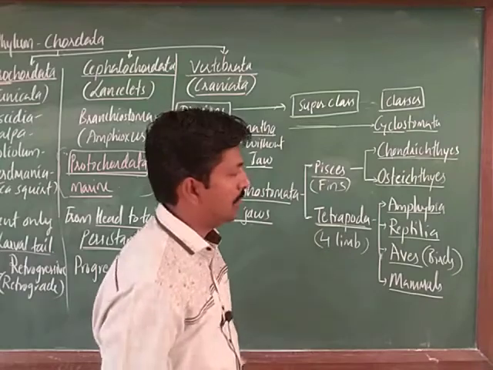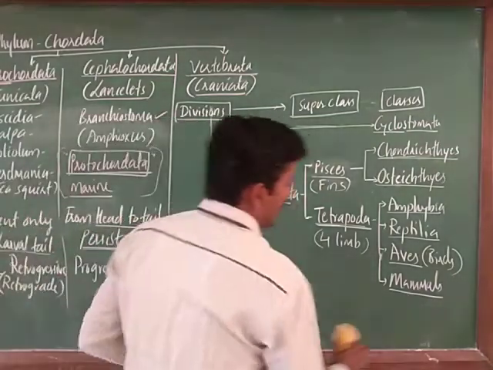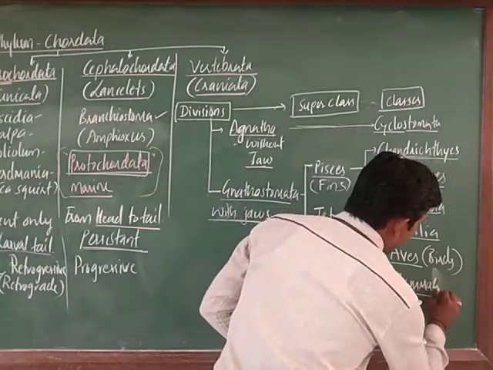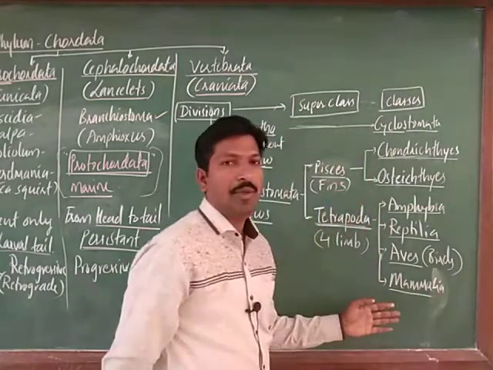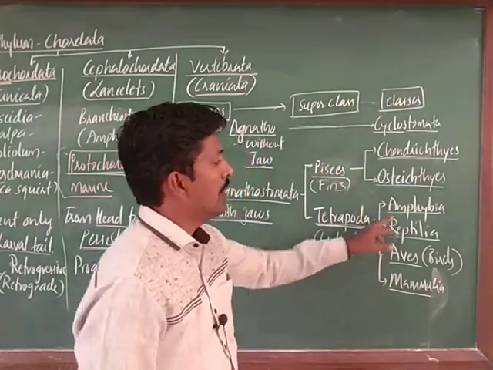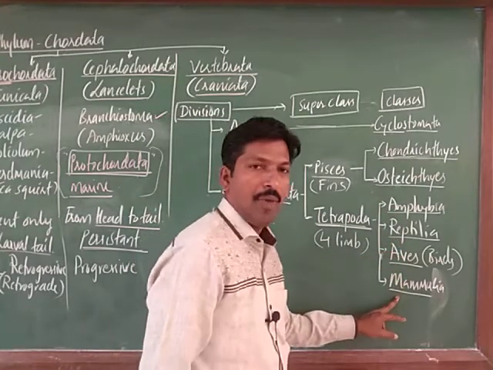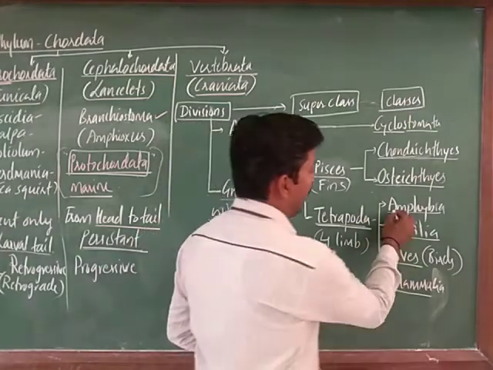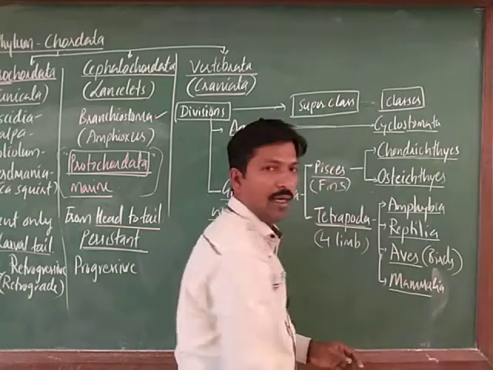The class name is actually mammalia, and commonly the members are called mammals, right. Amphibians, reptiles, aves or mammals, in this way the members are called, but the class names are amphibia, reptilia, aves and mammalia, right.